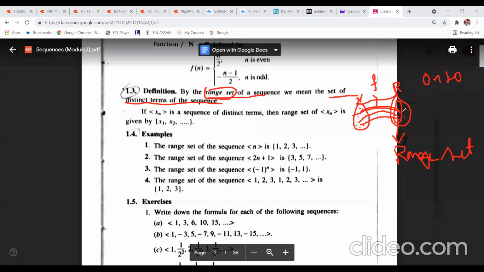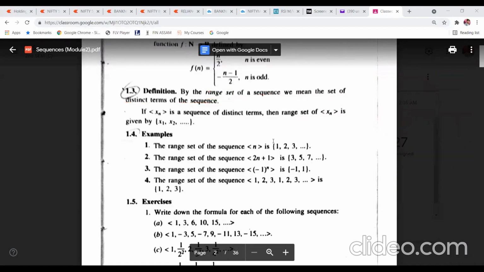Every element of the second set must have a pre-image in the first set. That means if your function is onto, then the second set will be the range set. Similarly, into function, 1-1 function. I'm not going into details of that part.